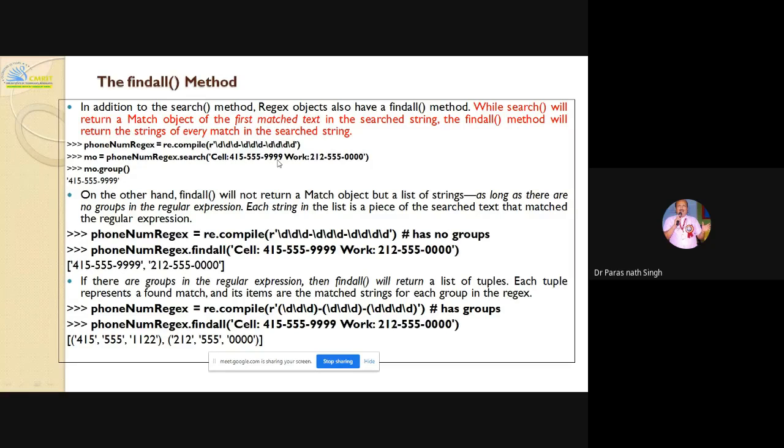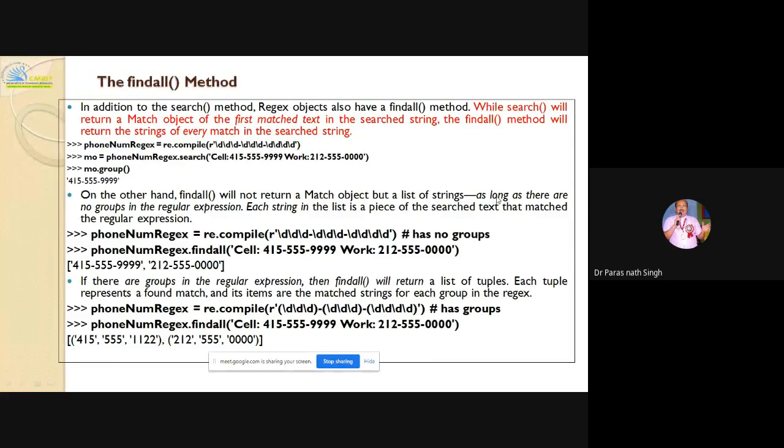I have written here so that you are finding this 415 number. So it is your cell phone number and workplace; this is the cell phone number. So mo.group is finding 415-555-9999. On the other hand, because you have given here the compiled regular expression to search, findall will return not a match object but a list of strings.